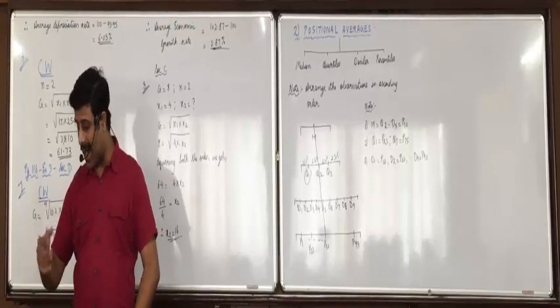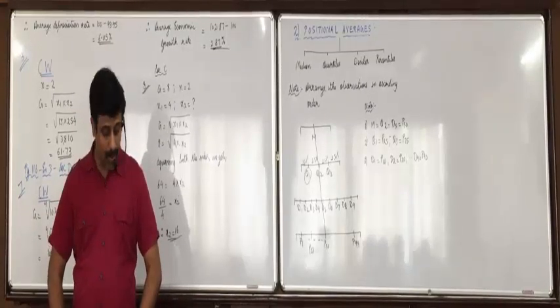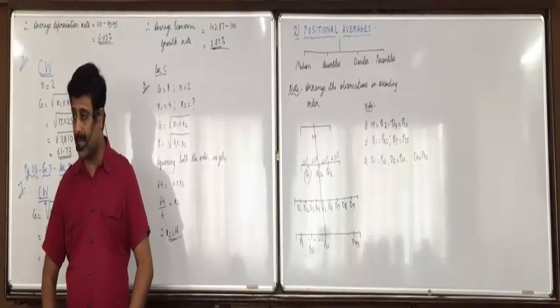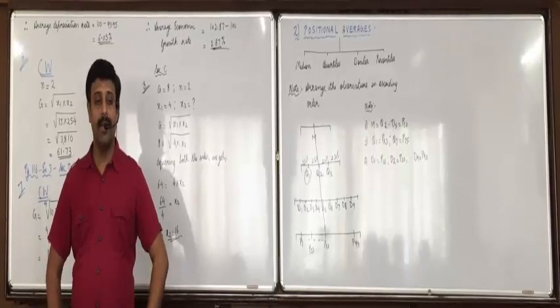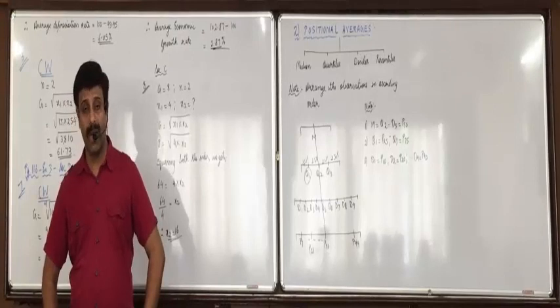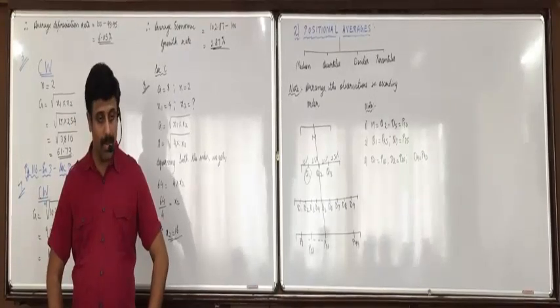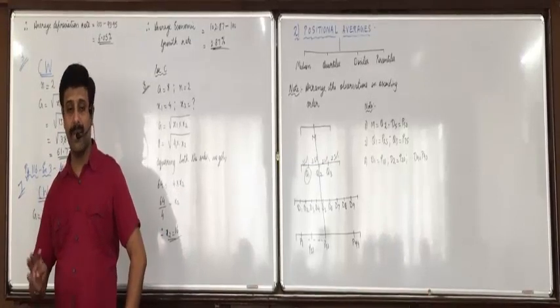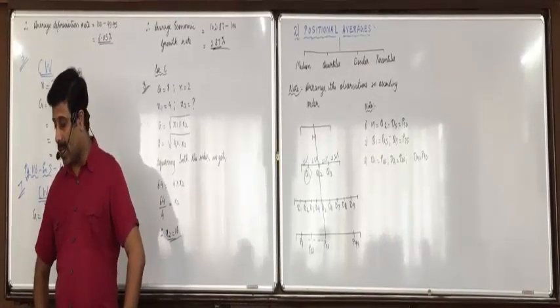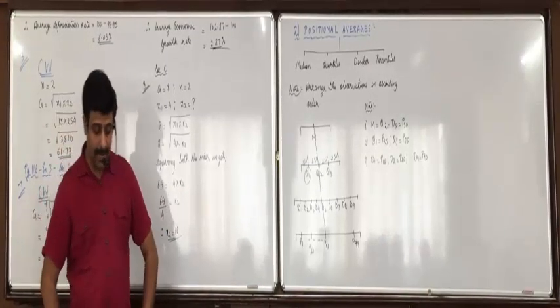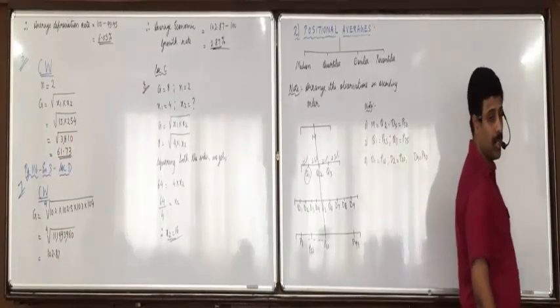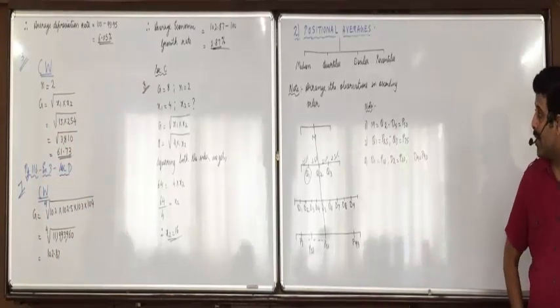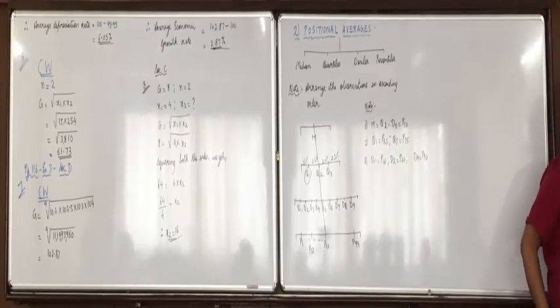So quartiles are the values which divide the series in 4 equal parts. So there are 3 quartiles. Now it divides in 4 parts, but there are 3 quartiles, denoted as Q1, Q2 and Q3.